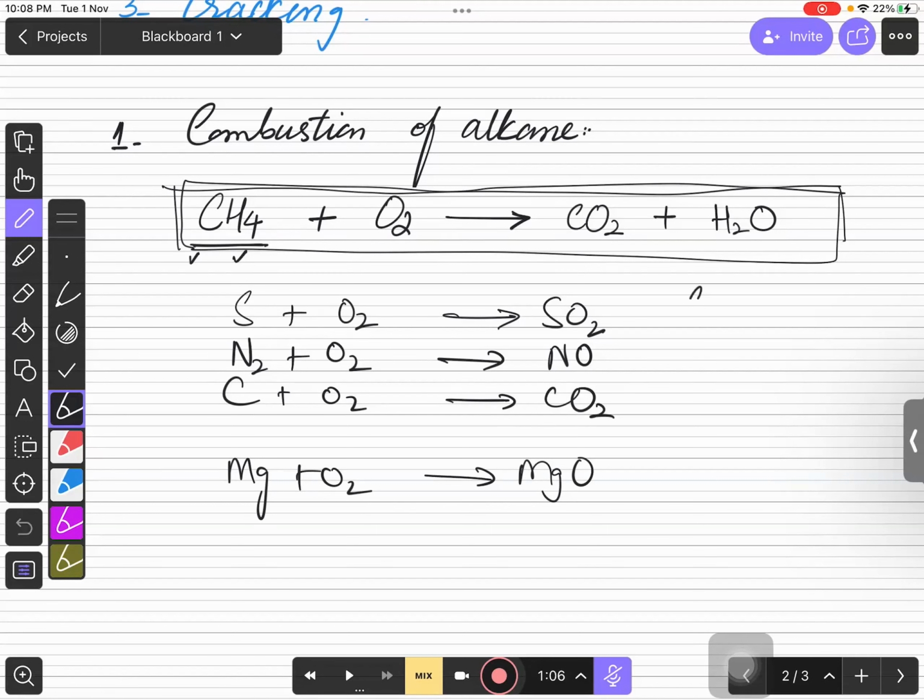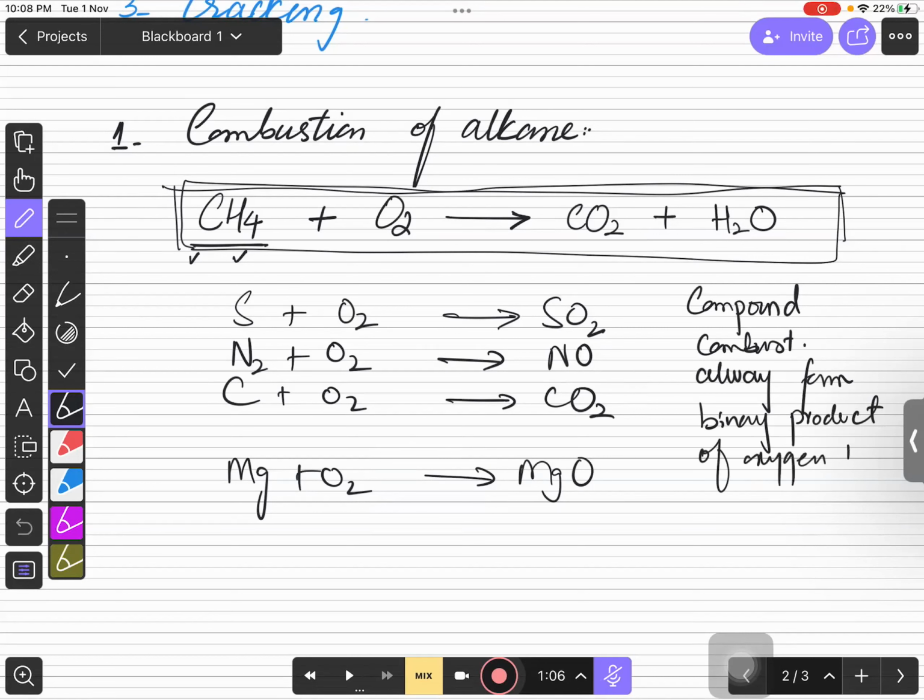A compound, when combusted, always forms binary products of oxygen by the elements present in it.